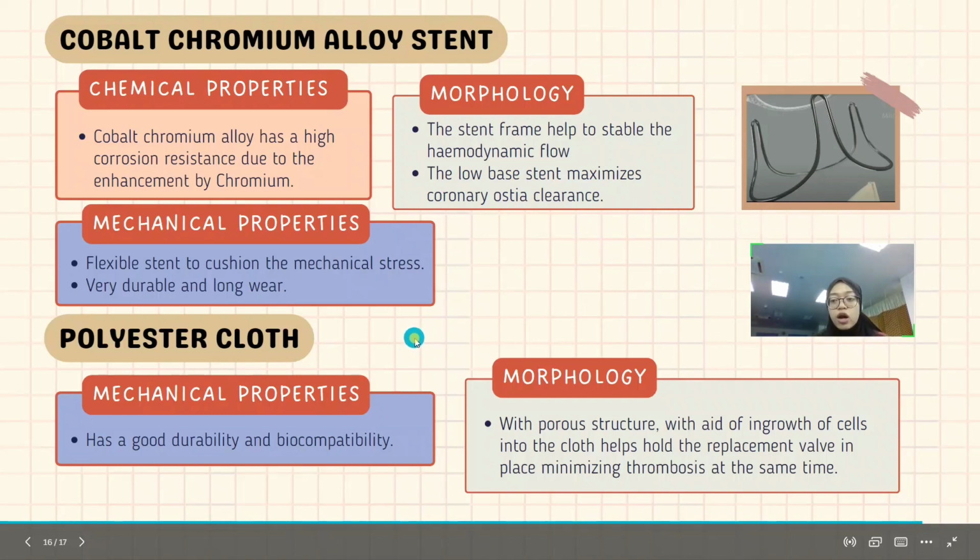And the last main component for our heart valve design is polyester cloth. For the mechanical properties, it has good durability and biocompatibility. And the morphology is a porous structure that aids the ingrowth of cells into the cloth, which helps hold the replacement valve in place, minimizing thrombosis at the same time.